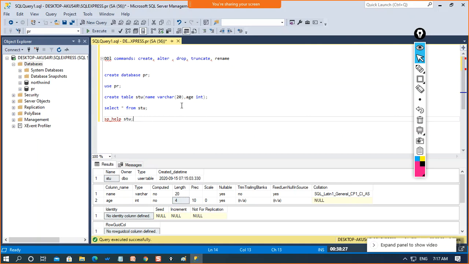Okay, now let's move to the next command, that is the alter command. Now see, the table is already existing in our DB. Now if I want to add some columns, how can I do that? For that you can go with alter table, table name, add column, and the column name. Let us add a column, as we are done with name and age, let's go with address.